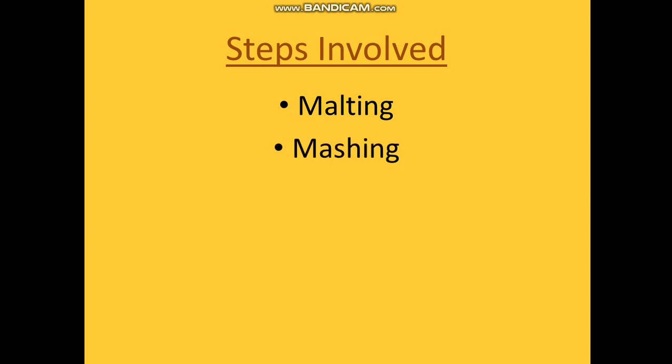As the name says, the powdered malt is mixed with hot water, which is around 55 to 65 degrees centigrade. The mashing separates the soluble material from the insoluble and waste products. The maltose, dextrin, glucose and proteins are broken down by proteases and produce peptones, peptides and amino acids. So now they are in simpler forms. The end product of mashing is the formation of what we call beer wort.